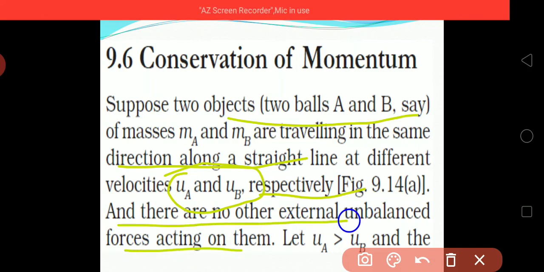Once again I am repeating. We have taken two balls. Let the first ball be A and the second ball be B. Ball A has a mass MA and ball B has a mass MB. In the same way, ball A has a velocity UA and ball B has a velocity UB. And let UA be greater than UB.